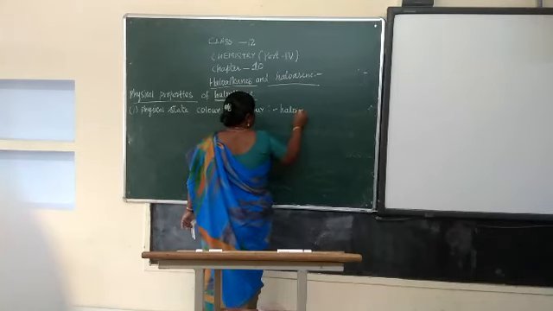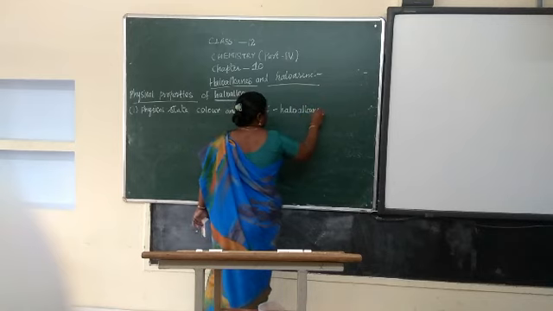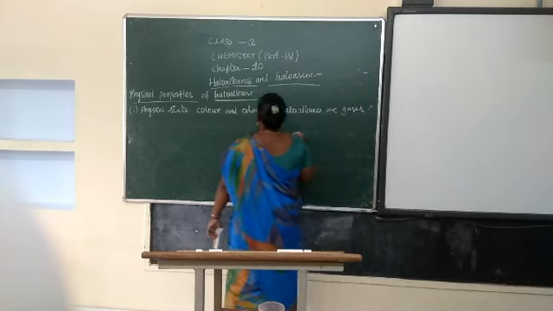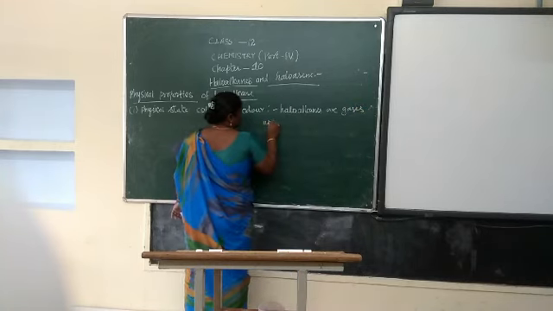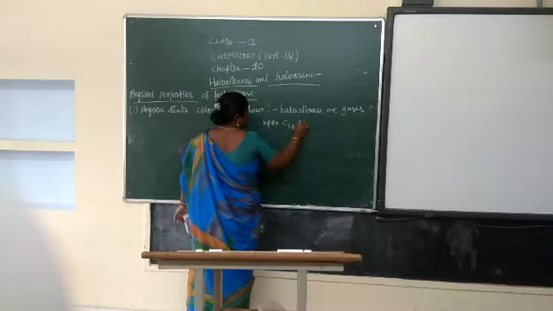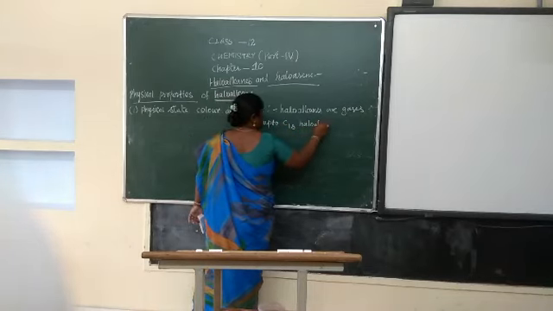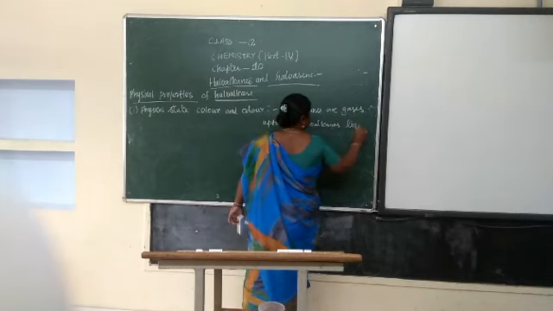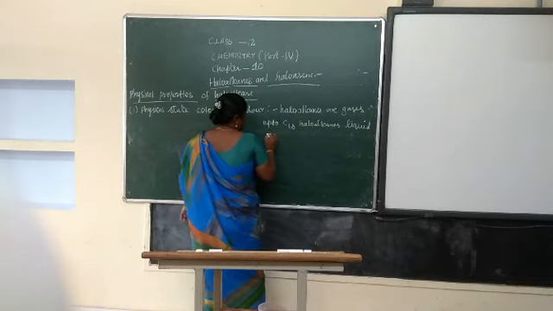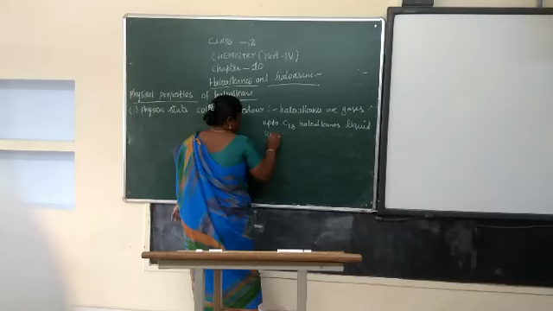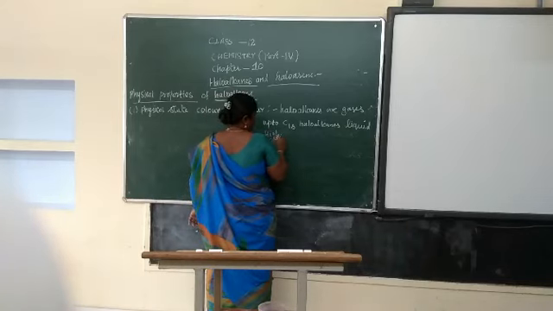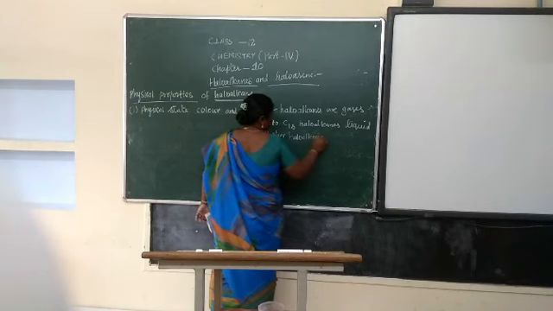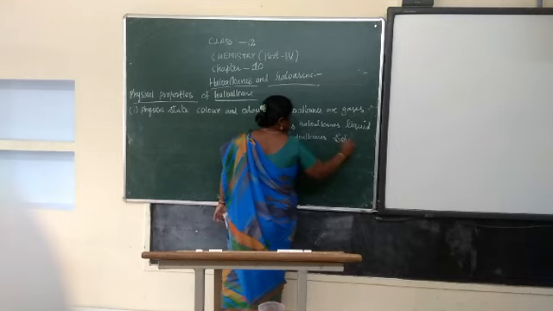Haloalkanes are gaseous at room temperature, and up to C18 haloalkanes are in the liquid state, and higher haloalkanes, after C18, are in the solid state.